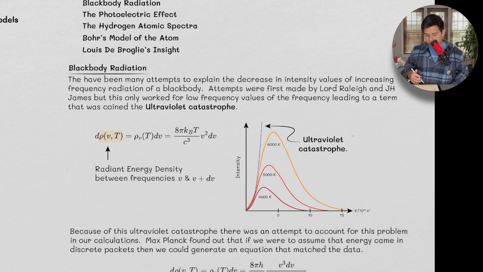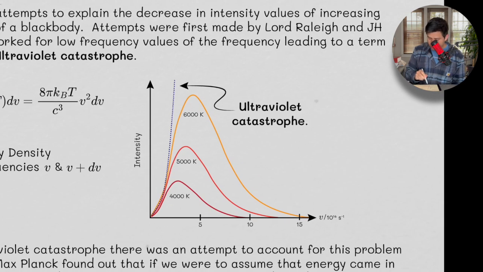Okay, so there have been many attempts to explain the decrease in intensity values of increasing frequency radiation from a blackbody. A blackbody you can just think of as a box. Let's look at this: this is the frequency of light being emitted from the blackbody, and then the intensity that we measure. You would think that as the frequency of light increases, the intensity should increase, but we actually get this decrease here.